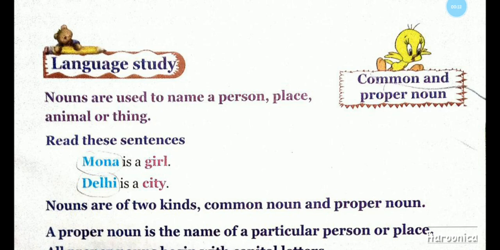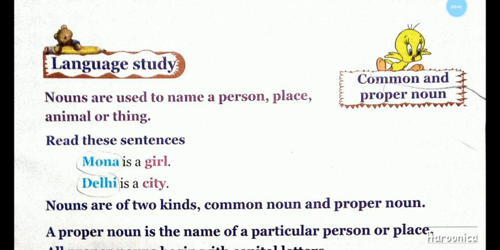Language study. Common noun and proper noun. Nouns are used to name a person, place, animal, or thing. Read these sentences. Mona is a girl. Delhi is a city.